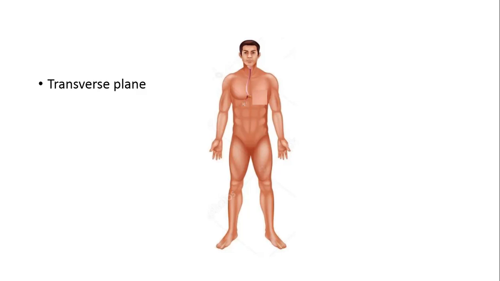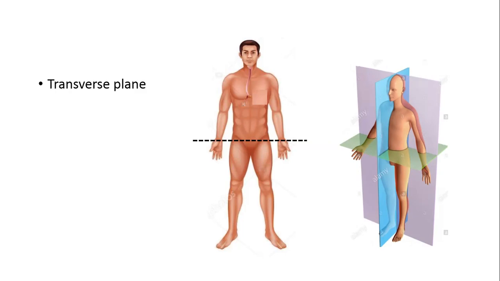Now transverse plane, when we cut the body into two equal upper and lower halves which is parallel to the ground, and this plane is perpendicular to both the mid sagittal plane and coronal planes. So here in this photograph the green plane is transverse plane.